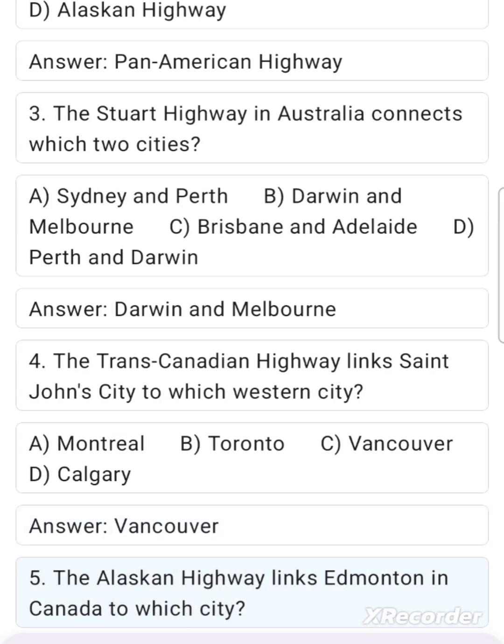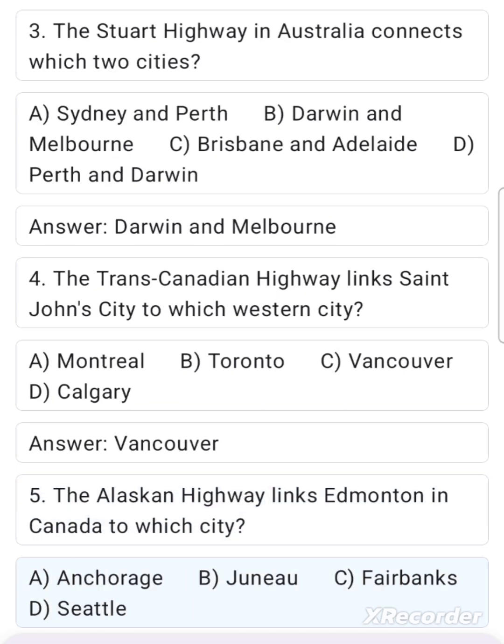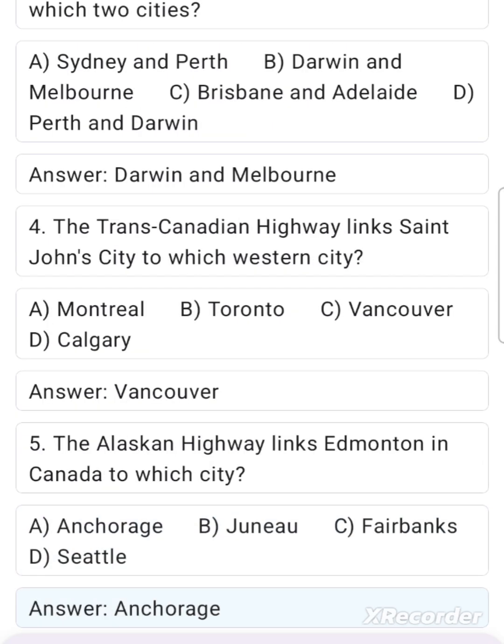5. The Alaskan Highway links Edmonton in Canada to which city? A. Anchorage. B. Juneau. C. Fairbanks. D. Seattle. Answer. Anchorage.